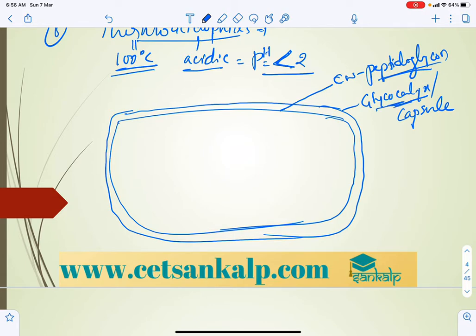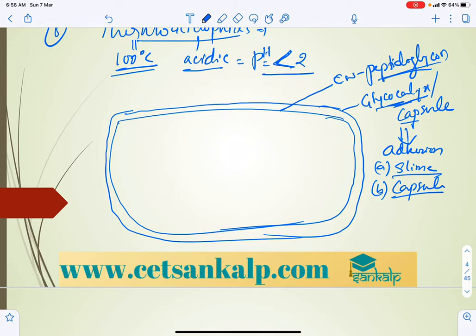The glycocalyx is the cell envelope, and based on its chemical nature we can classify it, and it mainly helps in adhesion. It can be classified into a slimy layer and a capsule layer. The slimy layer protects from water, so it can be a slime layer or a capsule layer.